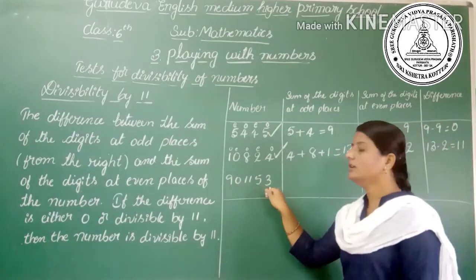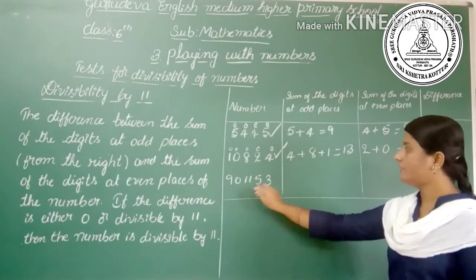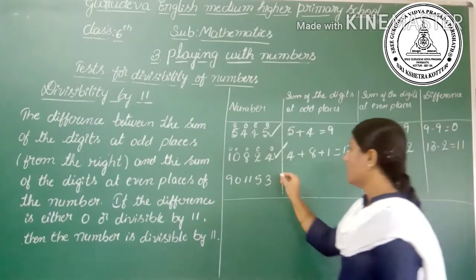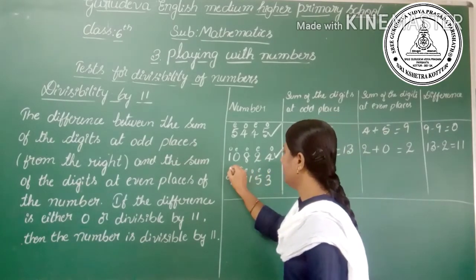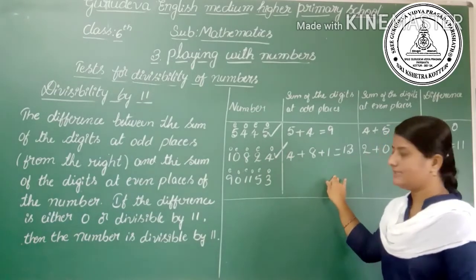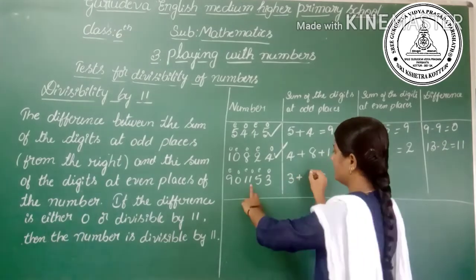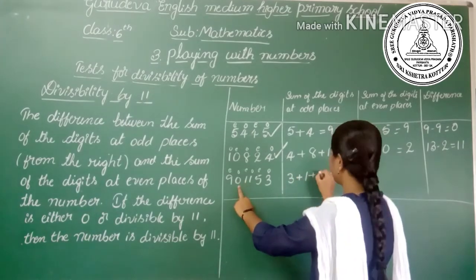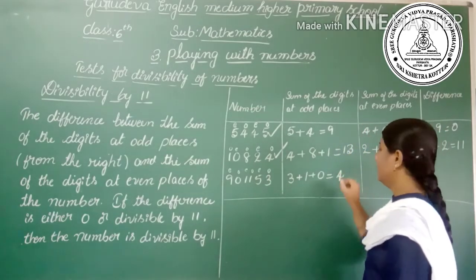Okay. Then similarly find out whether the third example is divisible by 11 or not. First write the places: odd, even, odd, even, odd and even. First add the sum of the digits at odd places. In the odd places there is 3 plus 1 plus 0, which is 4.